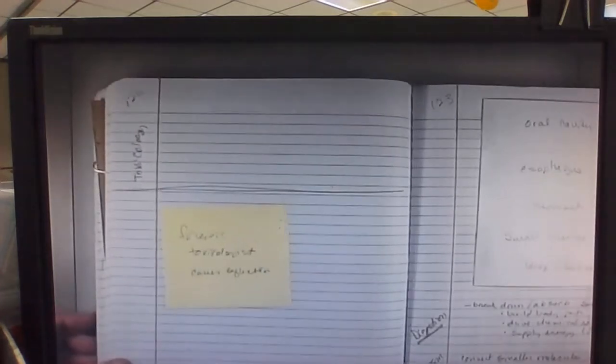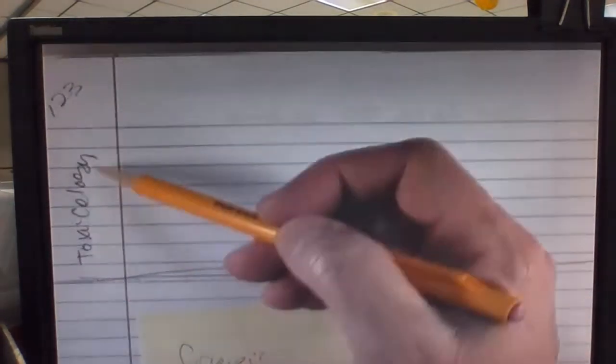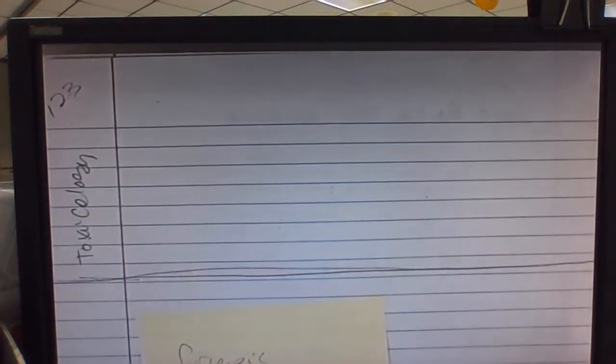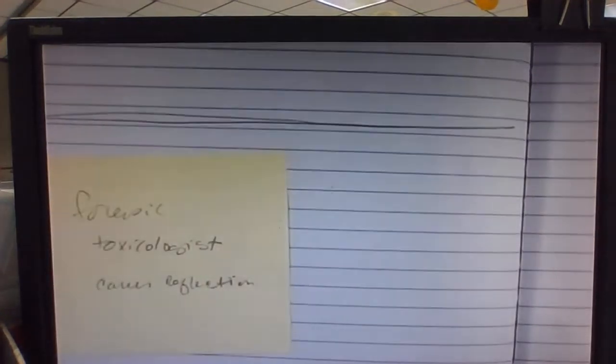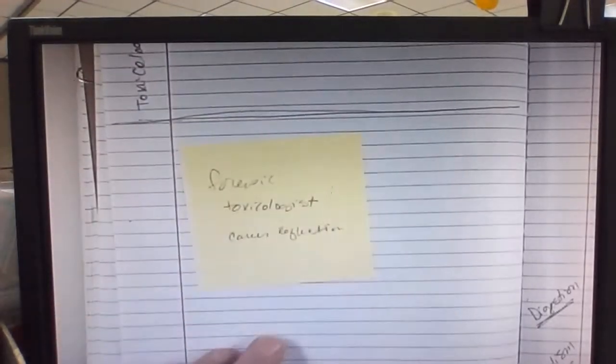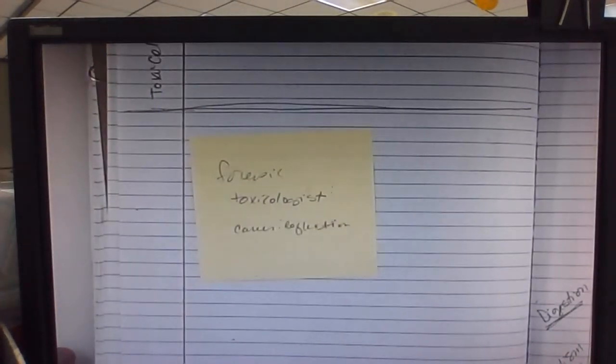So 1.2.3 deals with toxicology. And so I need a section for toxicology. Within that assignment, define it in your own words. What does a toxicologist do? Those kind of things. And then underneath it would be a good spot for the career reflection from 1.2.3 for a forensic toxicologist.